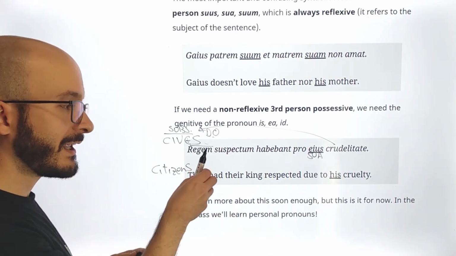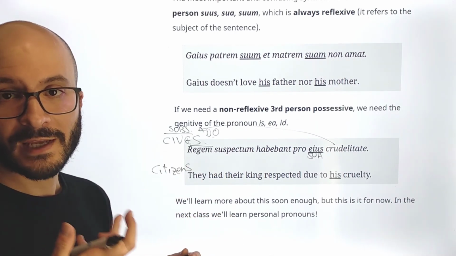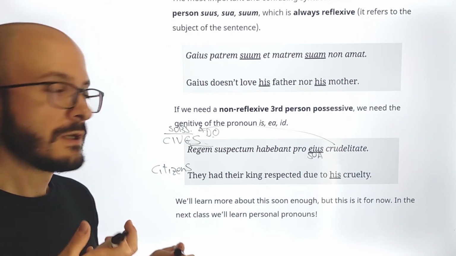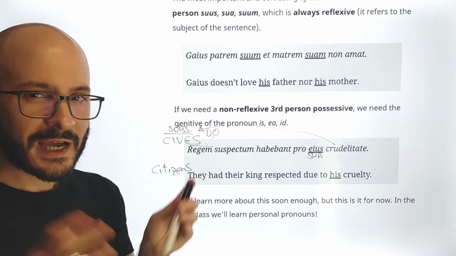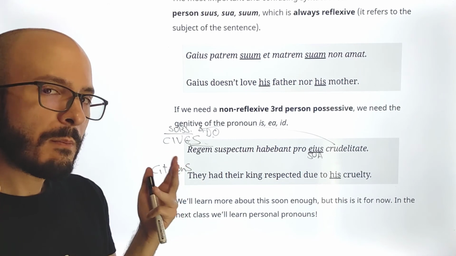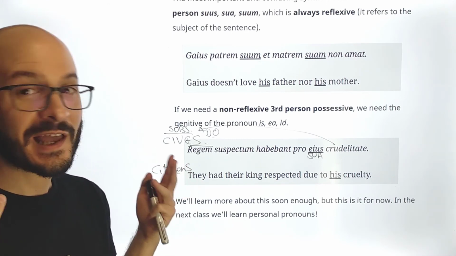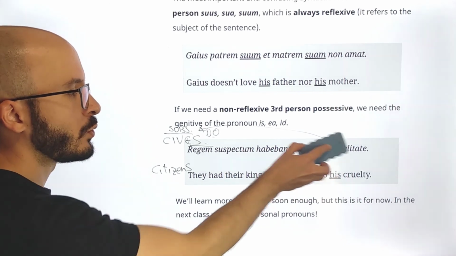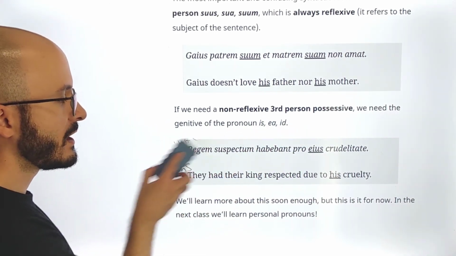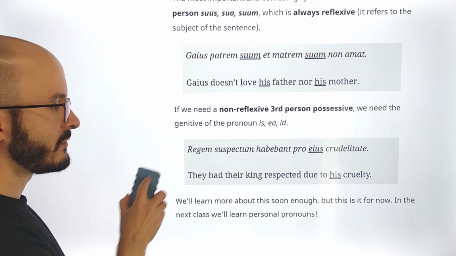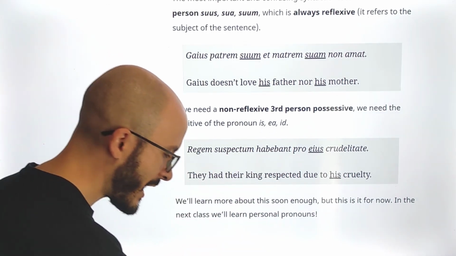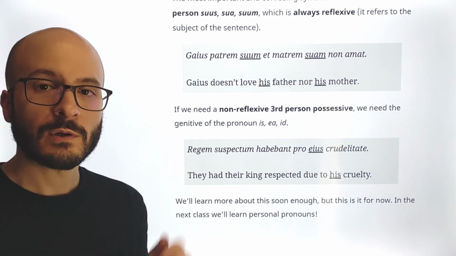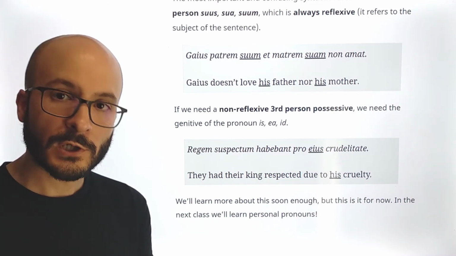It is the king who is cruel, and the king is not the subject. Okay, I know that this is kind of confusing at first. You might not have understood it, but we still have to work a bit more on all of these third person, reflexive, non-reflexive, etc. For now, I think it's okay. So let's go to the next class with the personal pronouns.